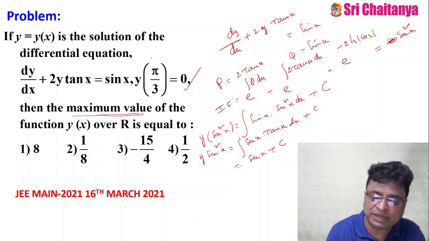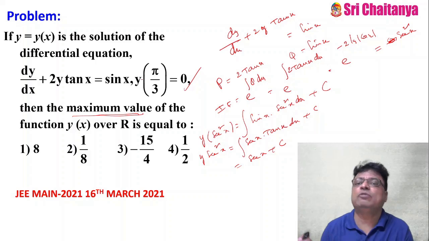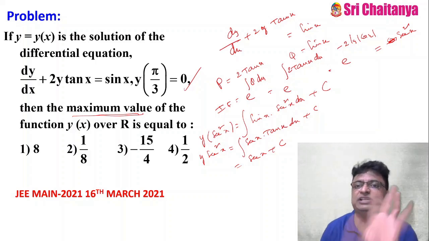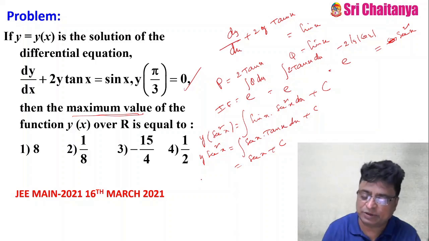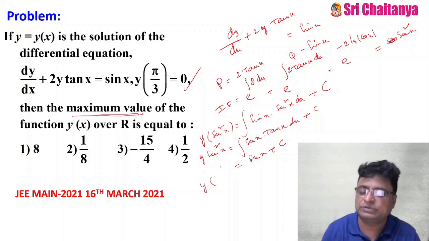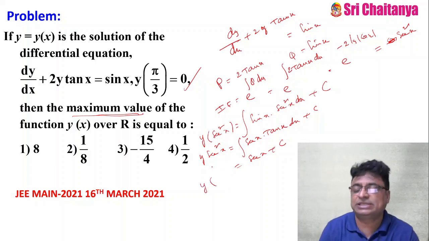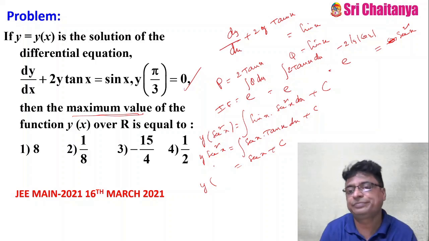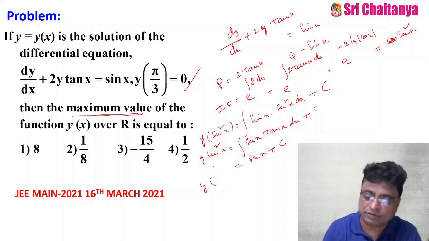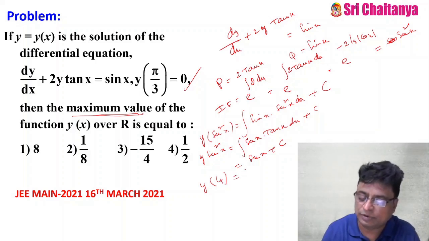But what is given to me? y of pi by 3 equal to 0. That means at x equal to pi by 3, y is 0. So substitute x equal to pi by 3. So y into secant 60 degrees. Cos 60 degrees is what? 1 by 2. So secant 60 degrees is 2. Then 0 equal to 2 plus c.